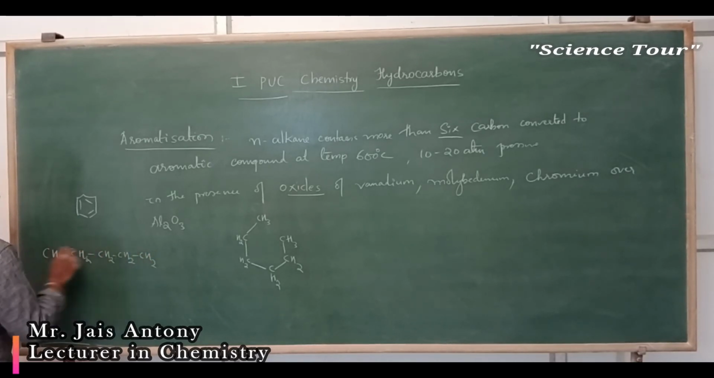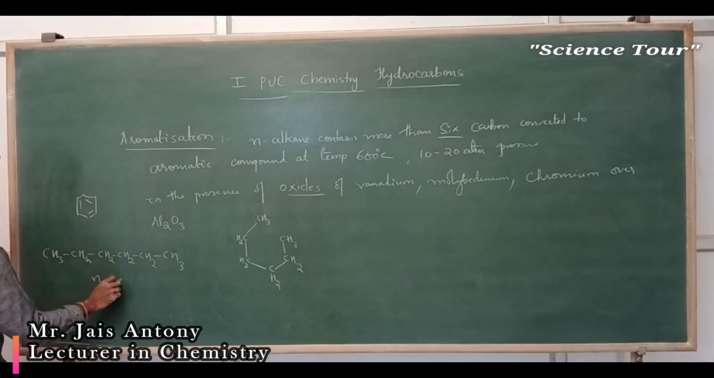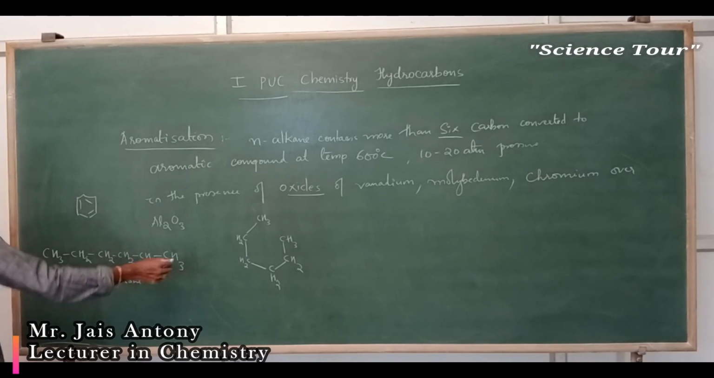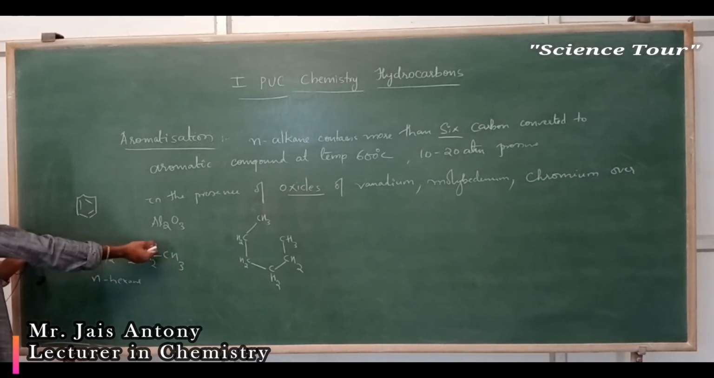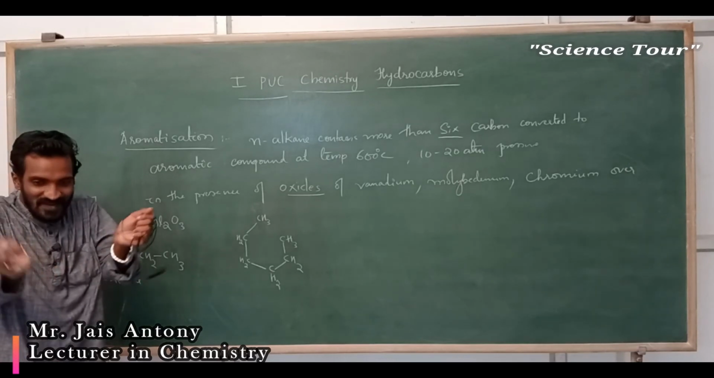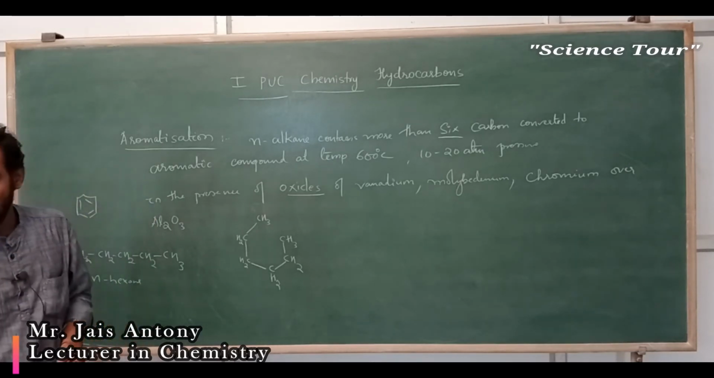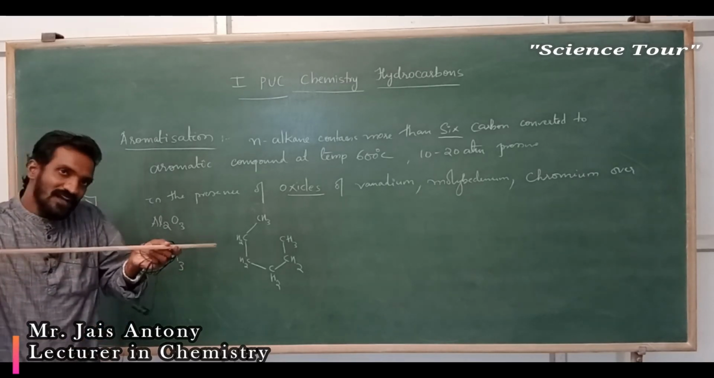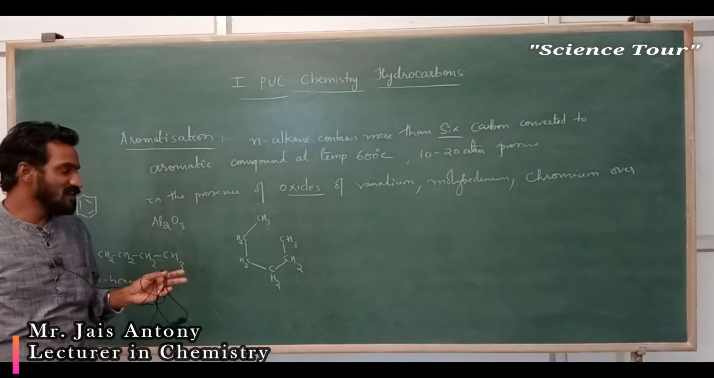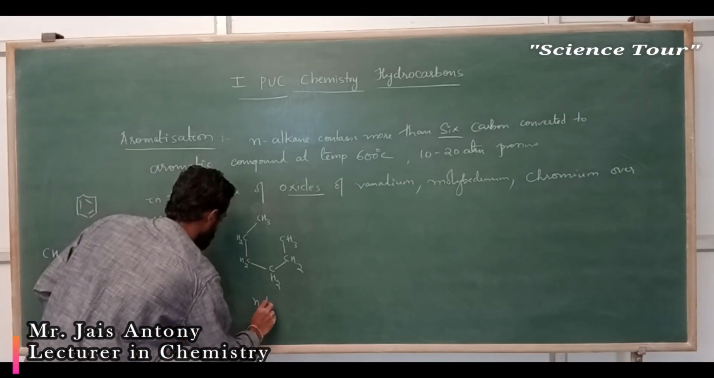1, 2, 3, 4, 5, 6. This is actually N-hexane. The same N-hexane is written in this format. I just bend it a little here, fold it. Just take a scale and bend it a little. Understood? It is actually N-hexane only. Don't get confused, my dear students.